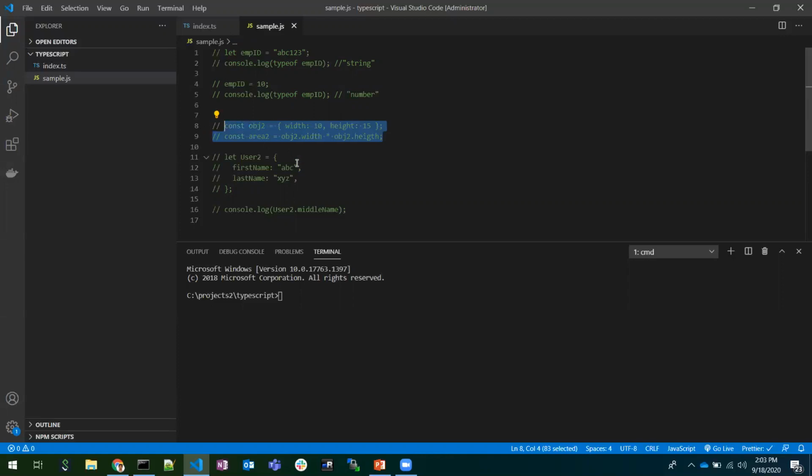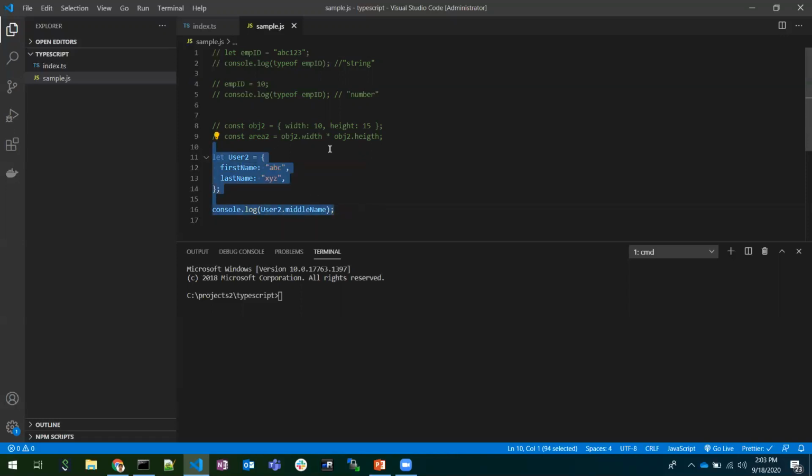Also, if you observe the third point, I have created one user object. There are two properties here, first name and last name. There is no middle name property for the user object. Even though I'm trying to access a middle name by mistake, JavaScript never says this is an error. It will observe this as an error only at runtime, where we may face an undefined error. Middle name is undefined, so if we do any operations with this middle name, the code would lead to an undefined state. These are the things we need to observe here.